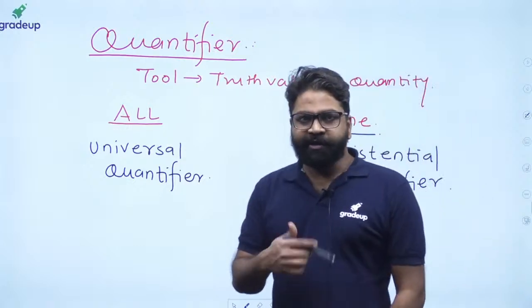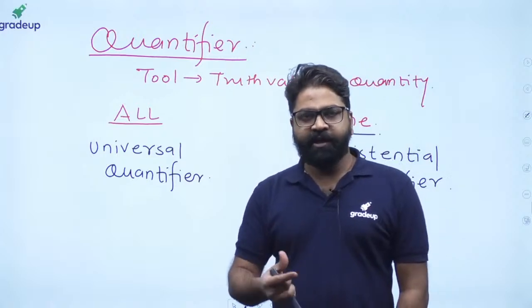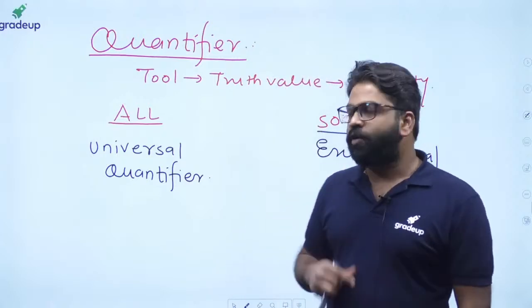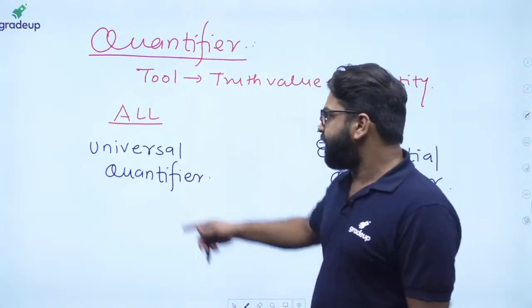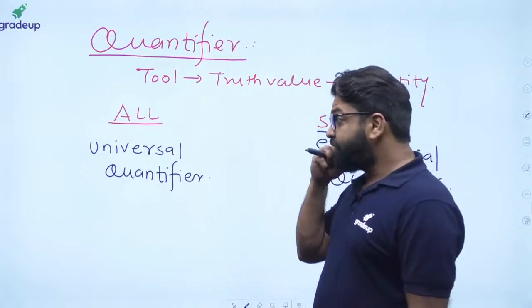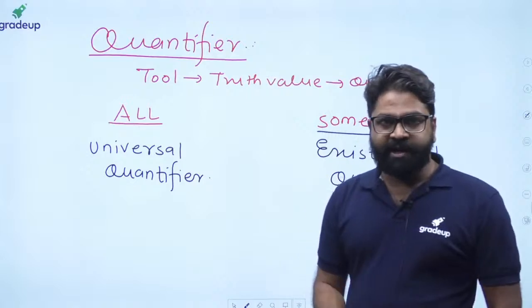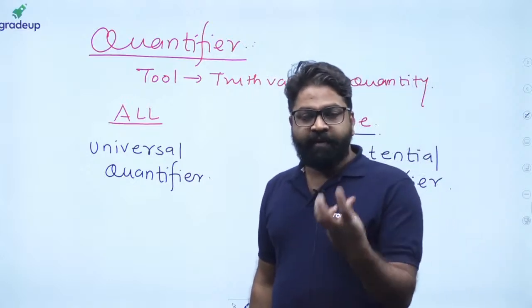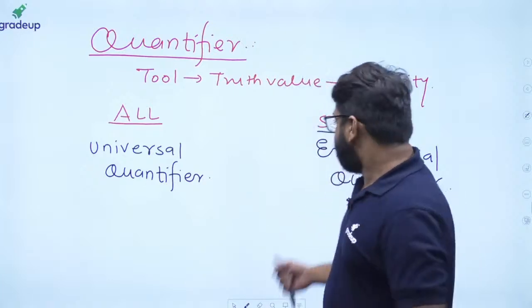So what is a quantifier? A quantifier is basically a tool when we want to find out the truth value in terms of a quantity. We mostly ask in terms of a quantity when we are asking in terms of all, and then we require the universal quantifier. The universal quantifier is a tool to find the truth value with respect to all the elements.